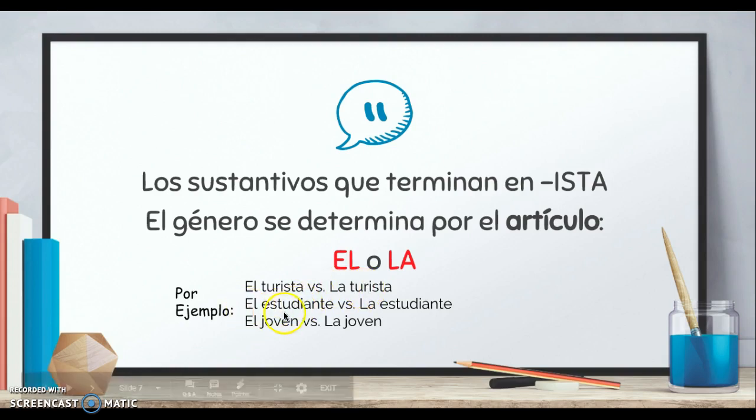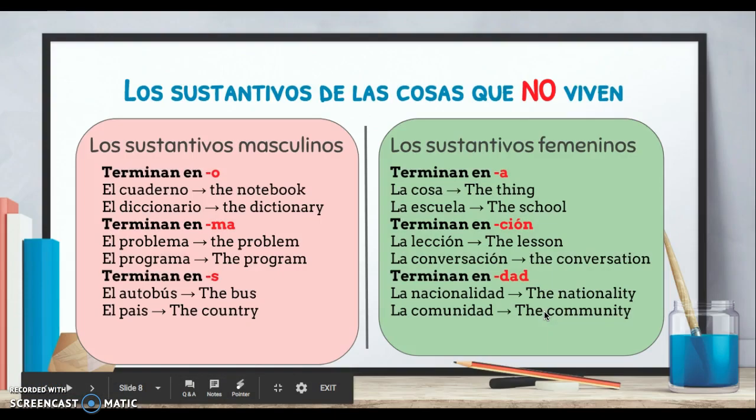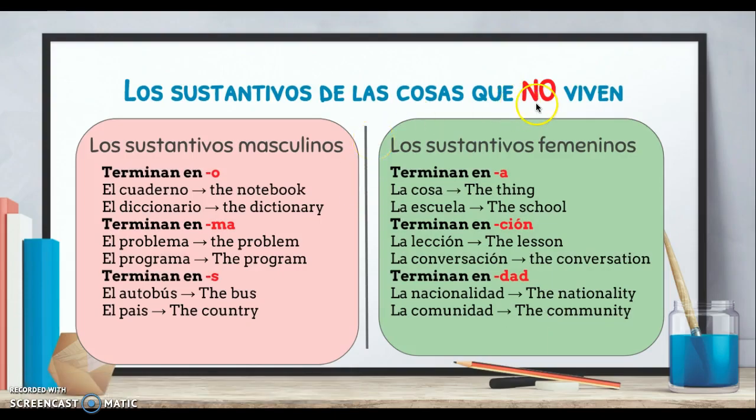También aquí, el estudiante, the male student, y la estudiante, the female student. ¿Sí? El joven, the young person, the young man. La joven, the young woman. ¿Sí? Entonces, hay unas palabras en español que existe como en reglas así. A ver, los sustantivos de las cosas que no viven, so things that don't live. So in this case, the things and the places.